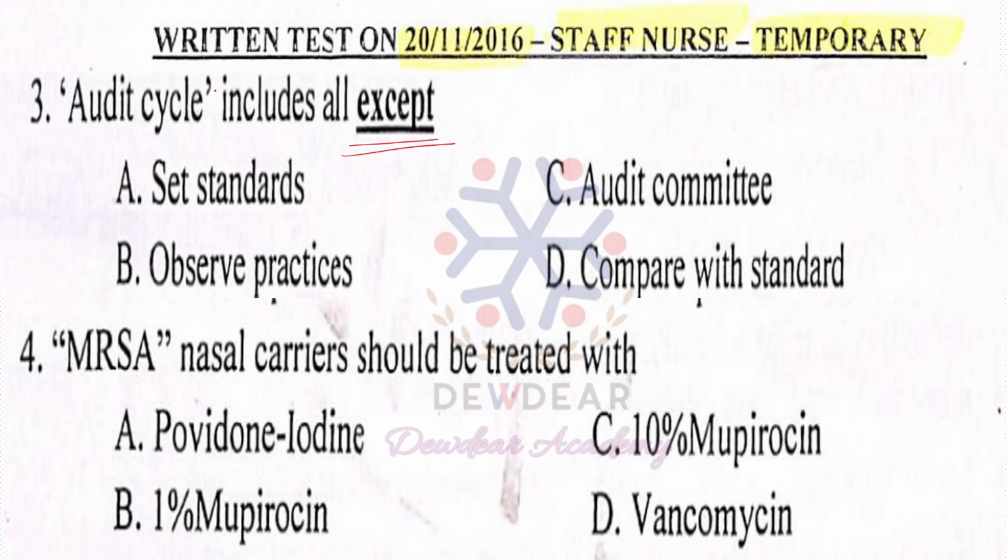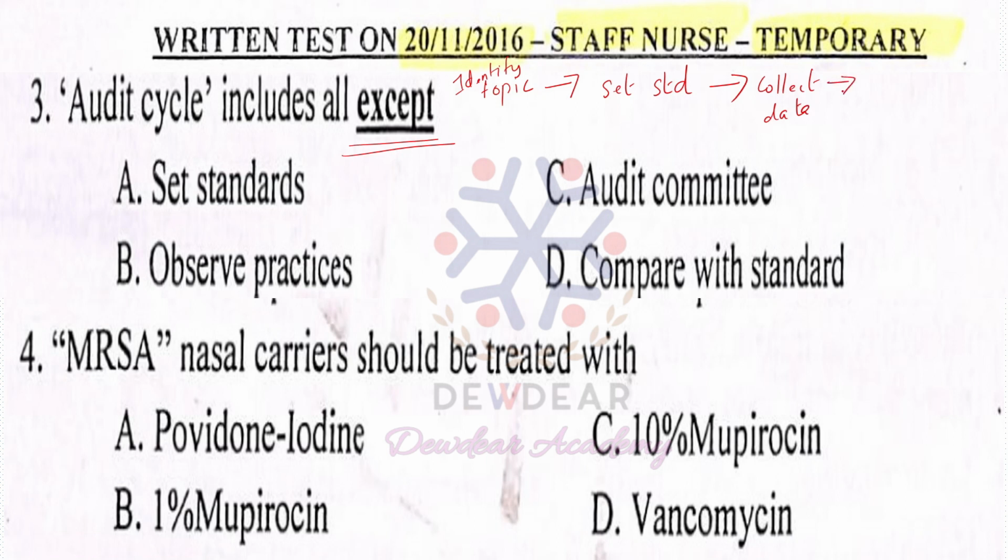The steps of the audit cycle: the first one is identify the audit topic. The second one is set desired standards. The third one is collect data.